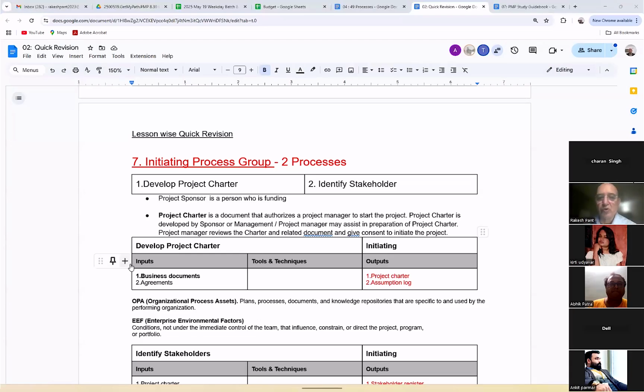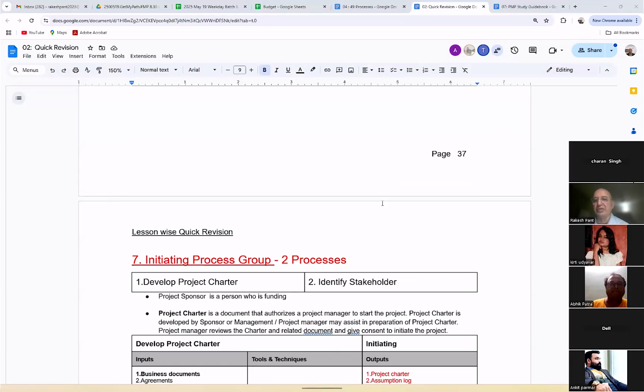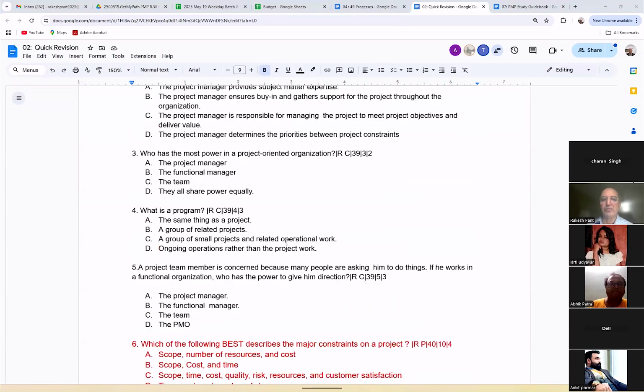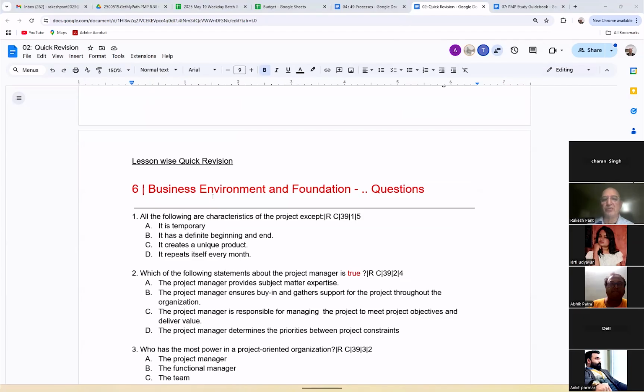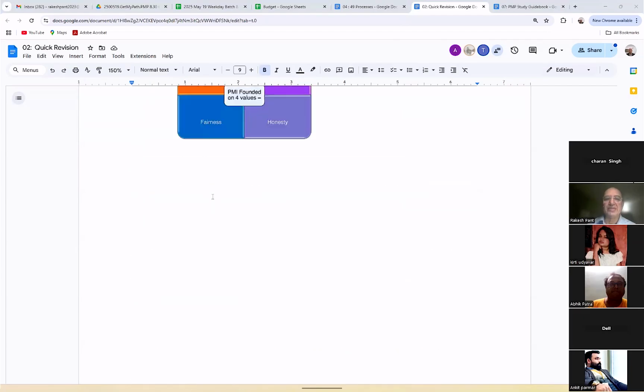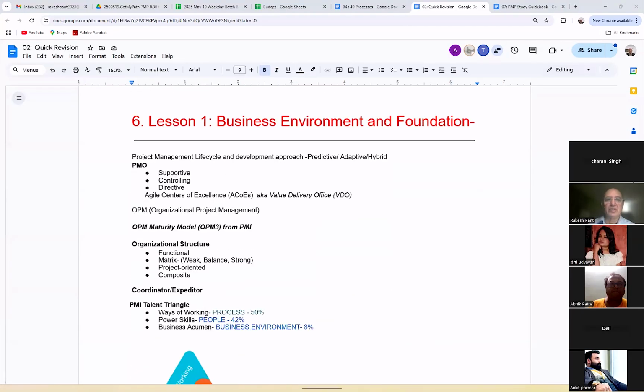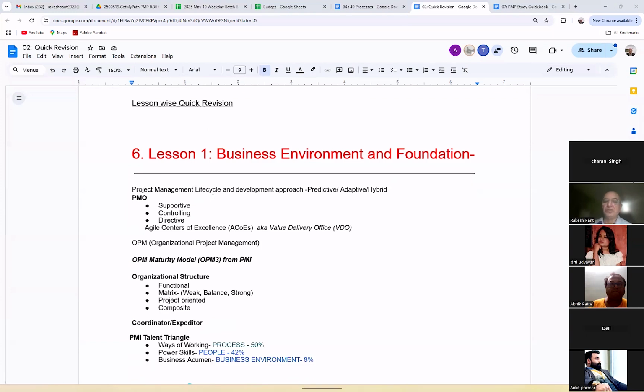Okay. So far, do you have any doubt, anything till this page number 37? Rakesh, before going for the questions, what should we revise? See, I'm giving you questions chapter wise. So what you should do, for example, if you are attending questions for business environment, look at this content. Is the content in the quick revision guide enough, or should we be referring to any other material?